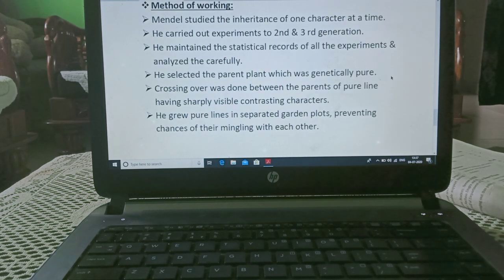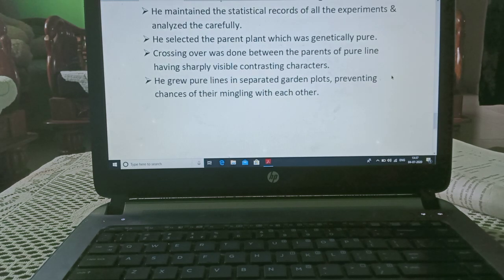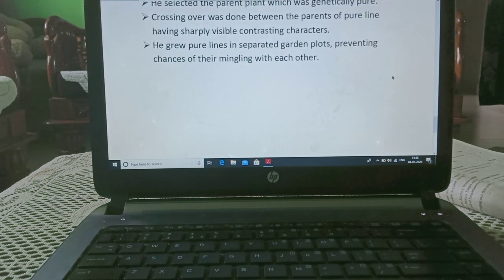He selected the parent plant which was genetically pure. Crossing was done between the parents of pure line having sharply visible contrasting characteristics. He grew pure lines in separated garden plots, preventing chances of their mingling with each other.